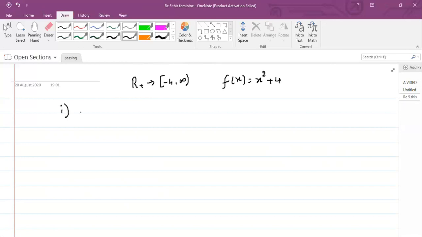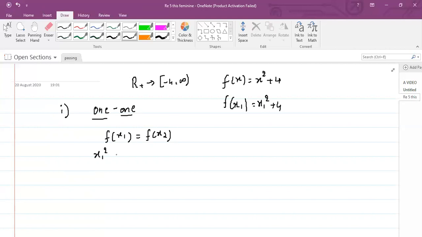Inverse of this means, first of all, you need to prove it as 1-1. Proving a function as 1-1 is a very easy procedure. You need to consider f of x1 is equal to f of x2. f of x is given as x square plus 4. f of x1 means you replace every x by x1. So f of x1 is x1 square plus 4, which equals f of x2, x2 square plus 4. You can cancel 4 and 4. Then x1 is equal to x2.